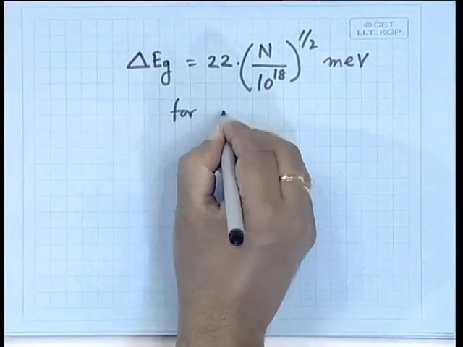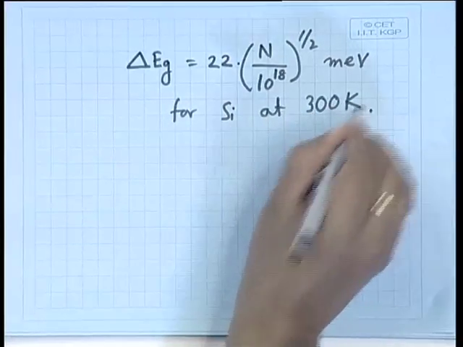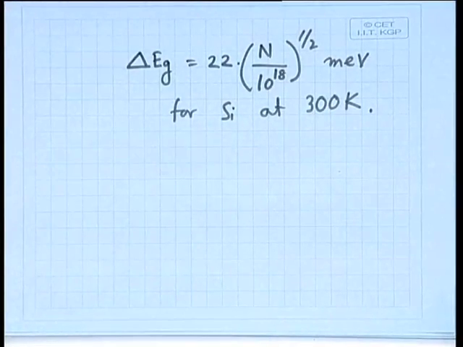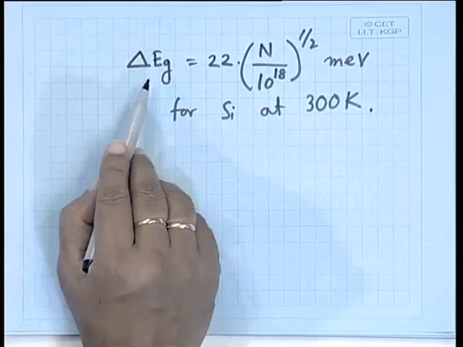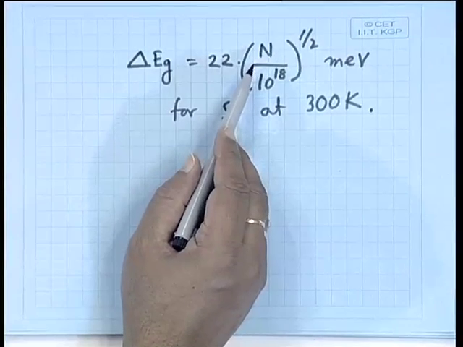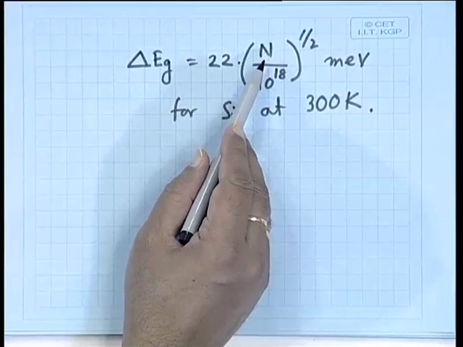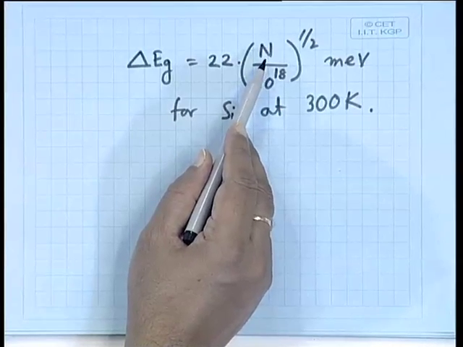It is for silicon at 300 K. Delta Eg is the reduction in band gap, and n is the number of electrons or holes in the respective band.